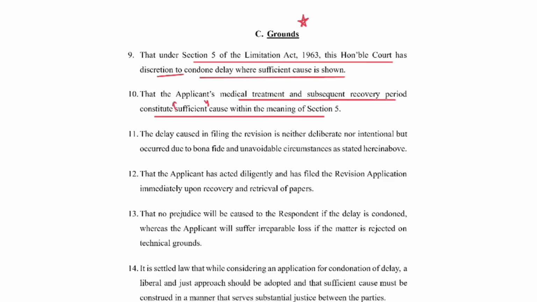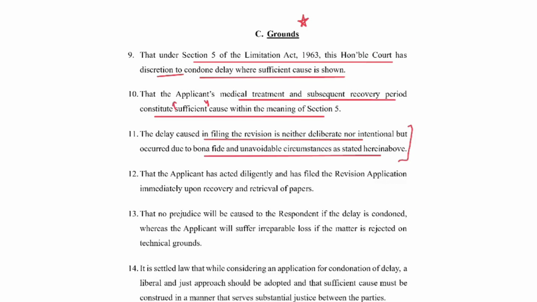The delay caused in filing the revision is neither deliberate nor intentional but occurred due to bona fide and unavoidable circumstances as stated hereinabove. If you read judgments on condonation of delay, you will understand that what the judges are looking for is that the reason has to be bona fide and not intentional.